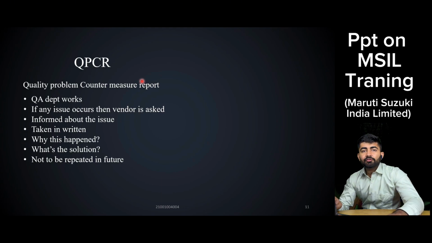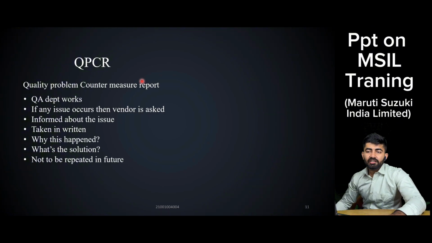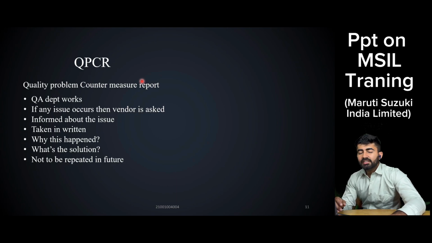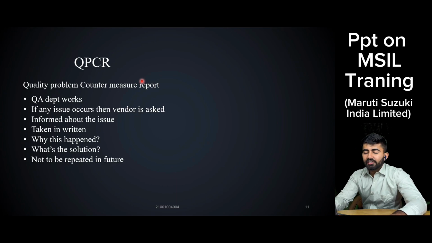The vendor can be penalized for a very high amount, and the vendor's MD has to give in writing what happened, why it happened, and what the solution is, and that it won't be repeated in the future, so that there will be no loss at the production line of Maruti.